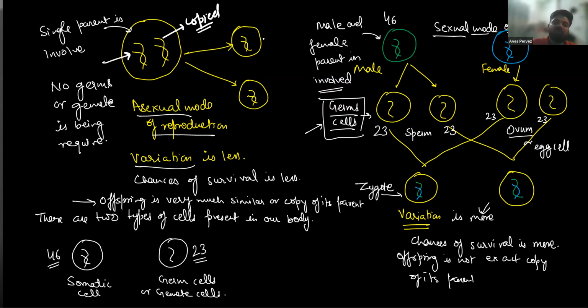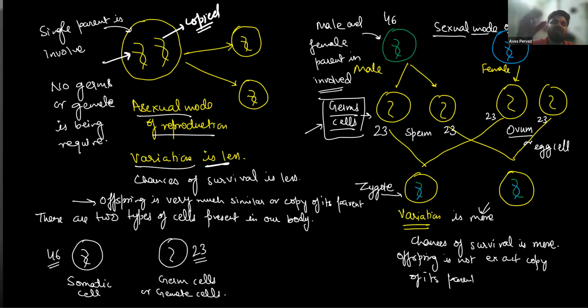This is an asexual mode of reproduction, in which the DNA is copied first and no germ cells or gametes are required. Since only a single parent is involved, the variation is less, because the DNA is almost the same, being the copy of only one parent's DNA.